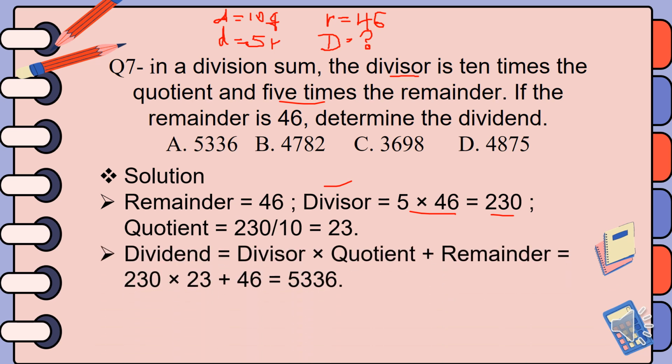Then the dividend is equal to divisor times the quotient plus the remainder. So 230 times 23 plus 46, you get the answer for this question, 5,336. And choice A is the answer for the question.